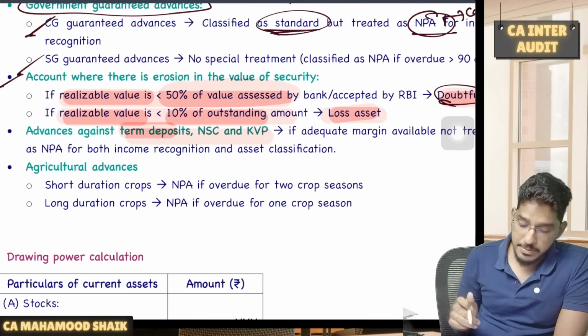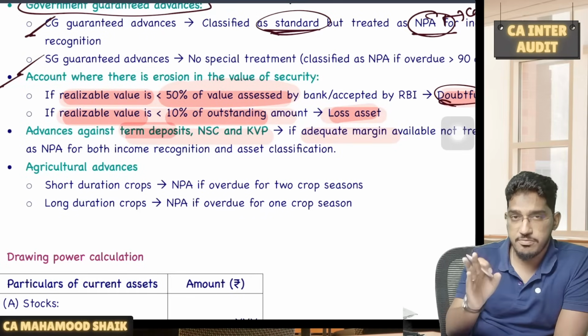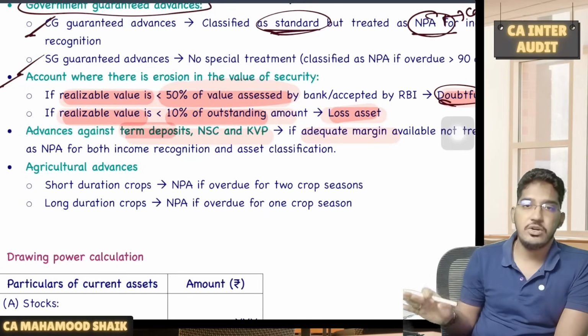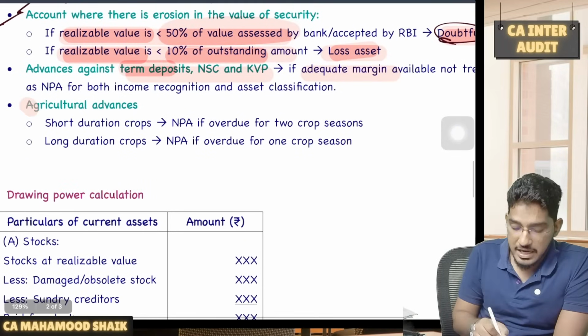So no need to classify it as NPA, but the condition is what? Adequate margin should be available. So you should always have enough margin. If enough margin is available, you need not classify them as NPA, even though it remains overdue for more than 90 days. Next, agricultural advances.